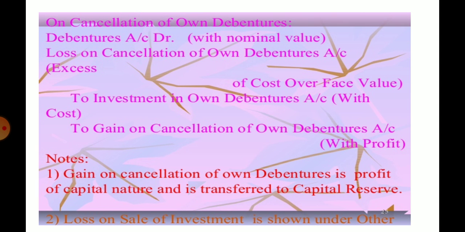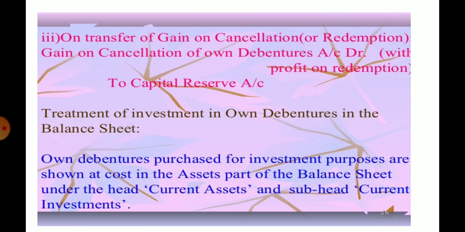On the cancellation of own debenture, debenture account debit, loss on the cancellation of own debenture to investment in own debenture, and if there is gain, to gain on the cancellation of own debenture. Gain on cancellation of own debenture is a profit of capital nature, so it is transferred to capital reserve. As I told in the previous video, capital reserve is made out of capital profit. Loss on the sales of investment is shown in other expenses. On the transfer of gain on the cancellation, gain on cancellation of own debenture account debit to capital reserve.